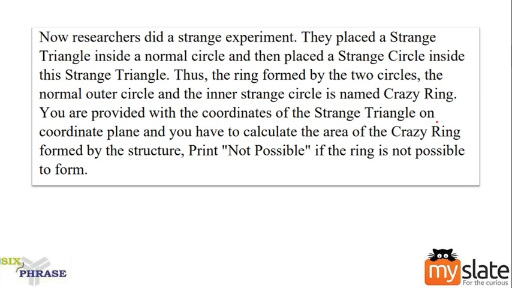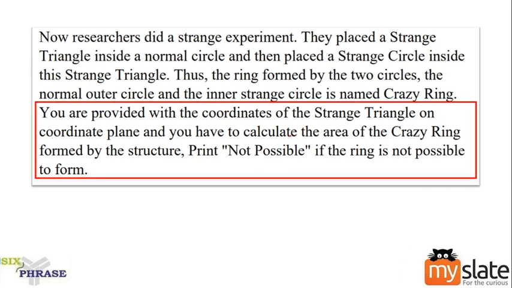Clear? Okay. So what are we provided with? We are provided with the coordinates of the strange triangle on the coordinate plane and you have to calculate the area of the crazy ring. We know which part is the crazy ring. Now we should calculate the area of this crazy ring. Print not possible if the ring is not possible to form. Okay, so we'll come back to this not possible part, but before that focus on the important point.